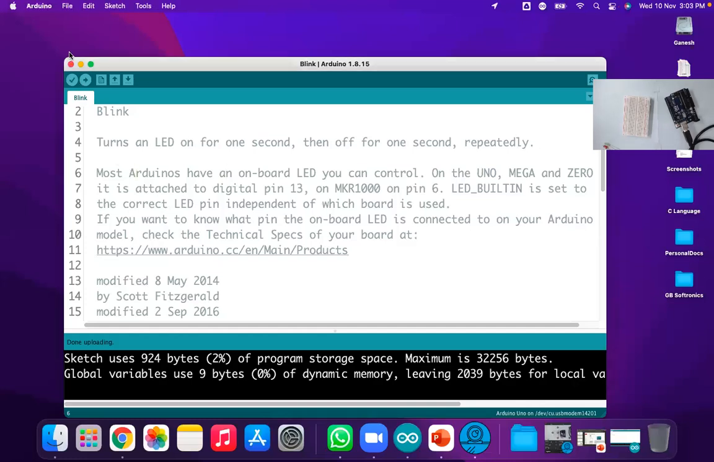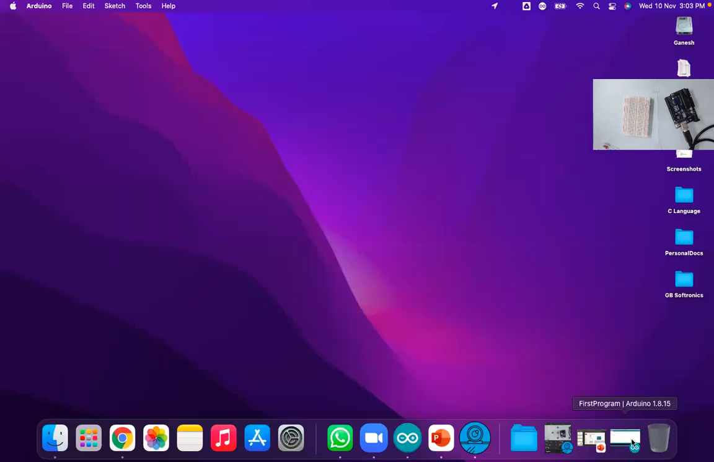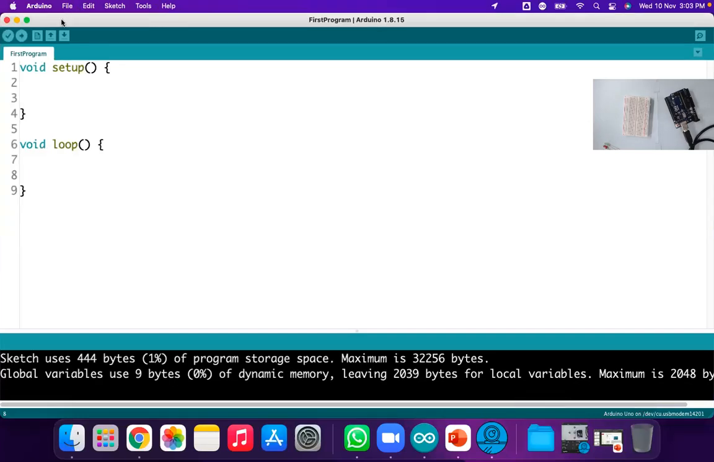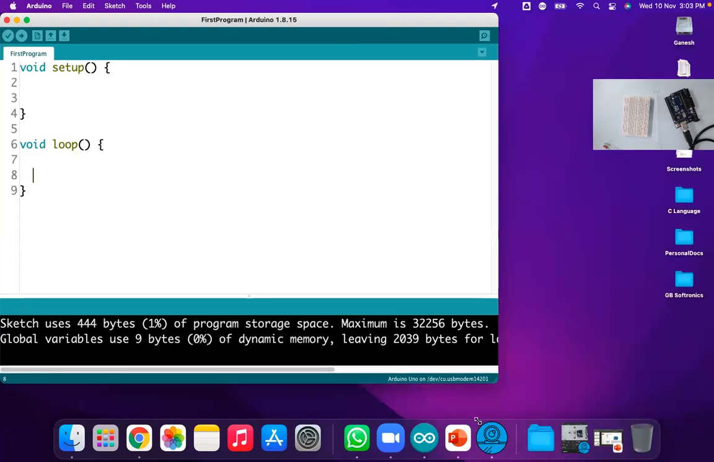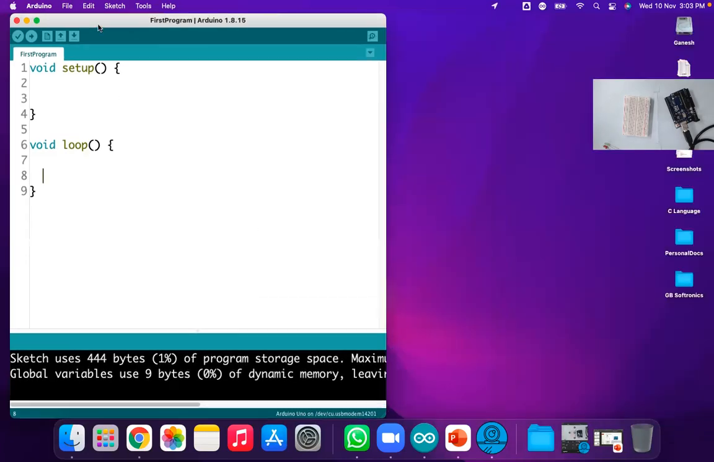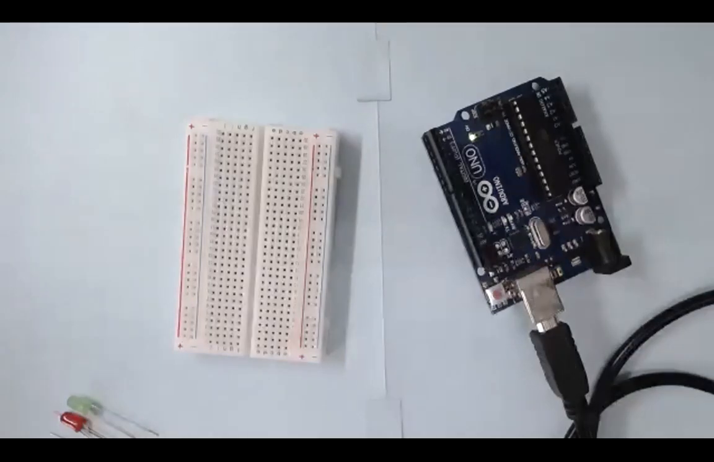Okay, so this program, blink LED, I don't want. I want to write my first program. So I'm writing the first program.